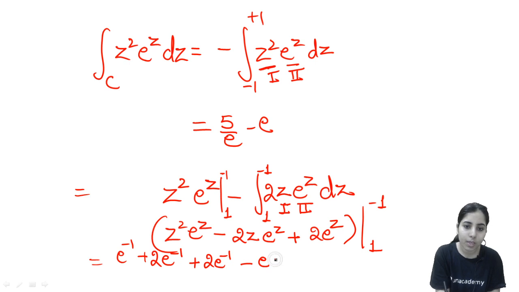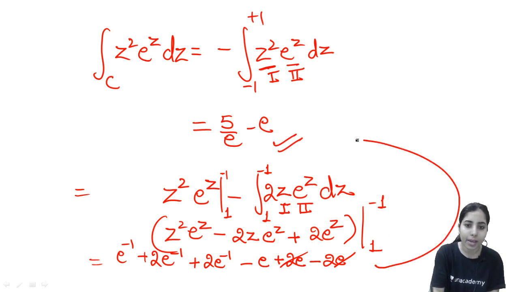Then you will have minus the lower limit, so that's going to be plus 2e. Clear? Minus the lower limit, so minus 2e, and that's how this will get cancelled out. You will get 5e inverse, that means 5 by e minus e. So you can say you are getting this thing back.